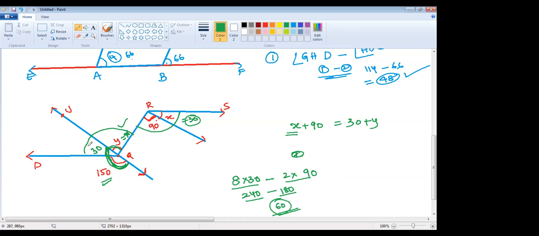That's why I'm taking this complete line: 30 plus y gives x plus 90. Based on that condition, I got the x value as 30. Now I understood, thank you, ma'am. As you said, this is one pair of alternate interiors. Not only that, if you consider another part, this is also one pair of alternate interiors.